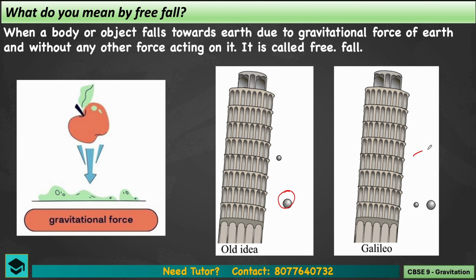And he said this is possible if we remove the atmospheric gases, that means when we are in a vacuum. This condition is possible when we create a medium called vacuum, where there are no air molecules.